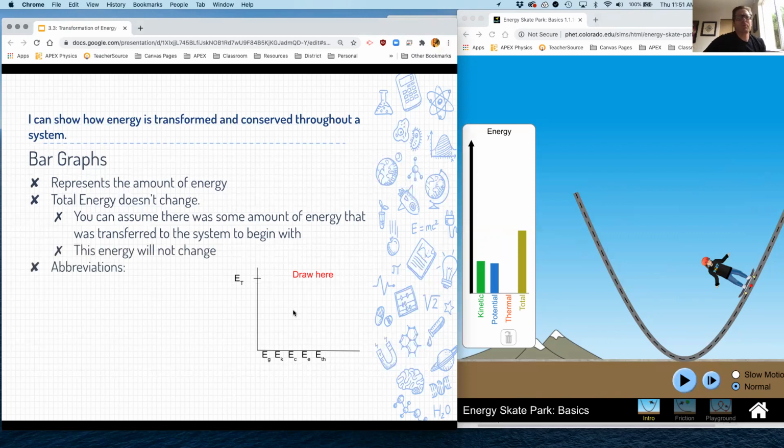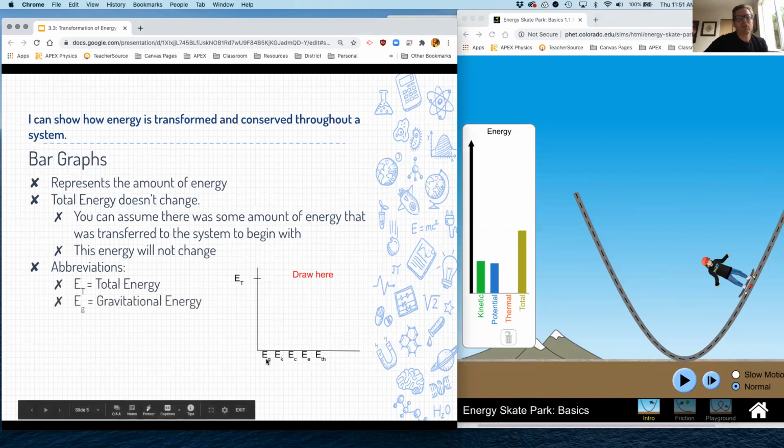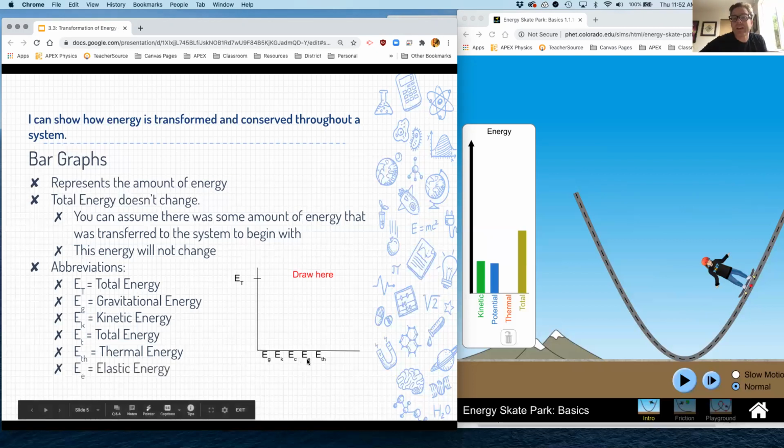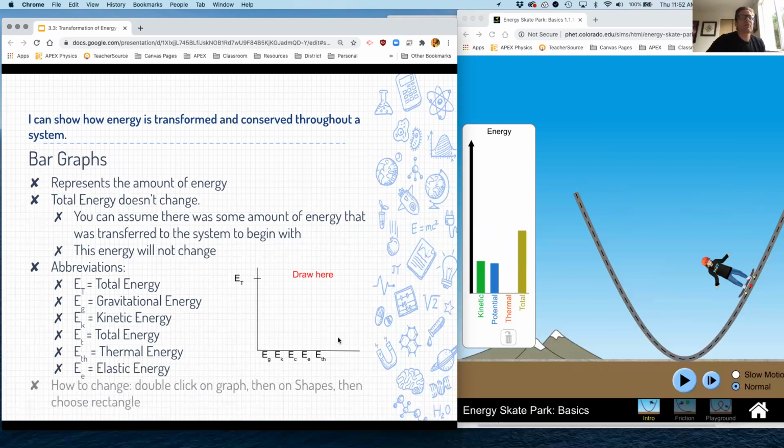So we also use some abbreviations. ET is the total energy, EG is the gravitational potential energy, EK is the kinetic energy of movement, and ETH is thermal energy. Thermal energy is energy that's heat produced by friction. So whenever we're talking about friction, it produces thermal energy. Elastic energy is when we're talking about springs and rubber bands and stuff like that. And then there's also chemical energy right here, but we're not going to be using it that much, but it would be the apple that they ate.